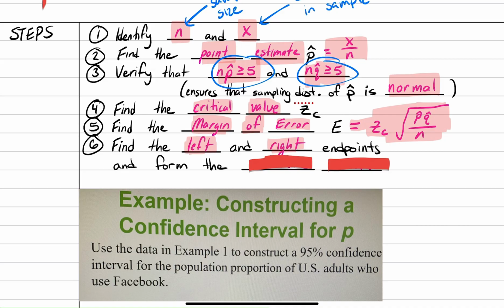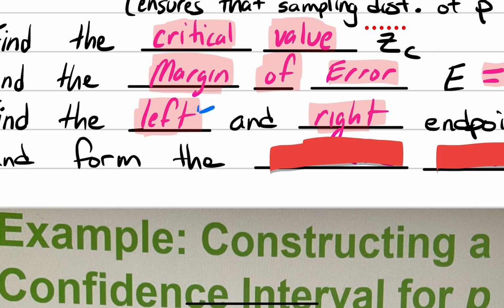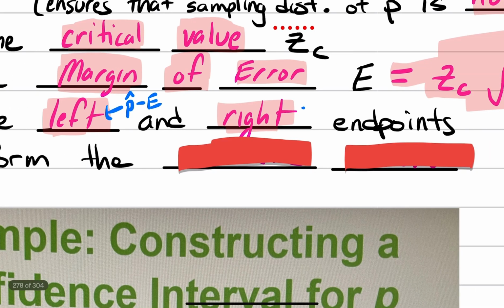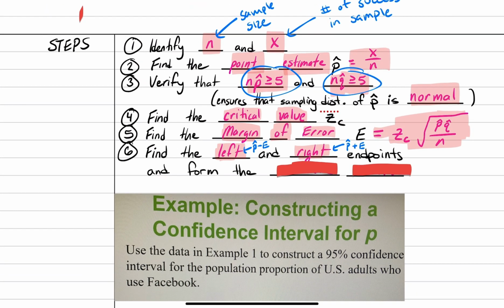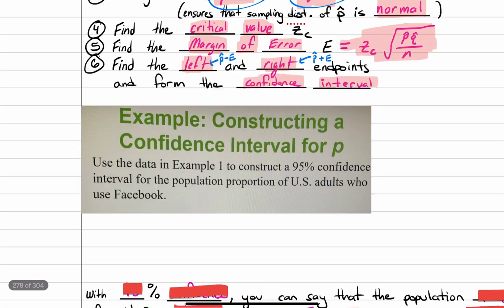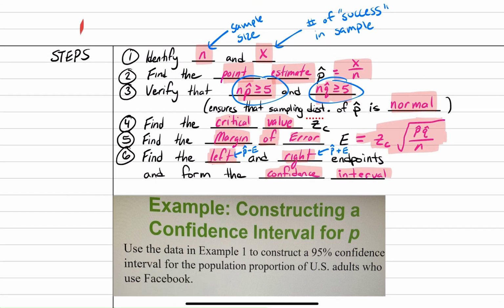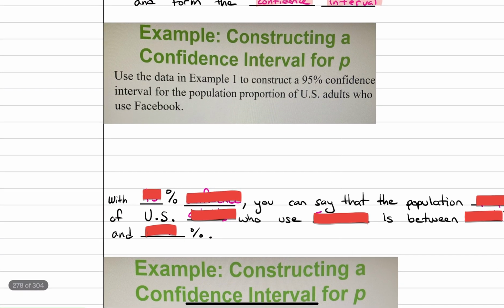And again, how you do this is you're going to take your point estimate and subtract E, right? And then you're going to take your point estimate again and add E. So we've done this before. The only thing that changes is the point estimate. Then you're going to go ahead and form the confidence interval. So I'll leave it here for a second if you want to pause the video and write this down. But for the sake of time, we're going to go ahead and move on to this next example here.